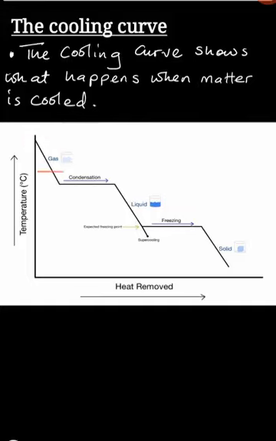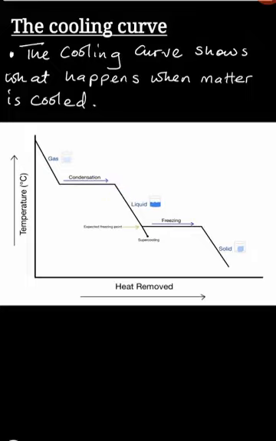So this is how you start. You start from a gas. When a gas has been cooled, it condenses. So at this particular point, we have condensation taking place. And then when condensation has happened, this matter that was a gas will now turn completely into a liquid.